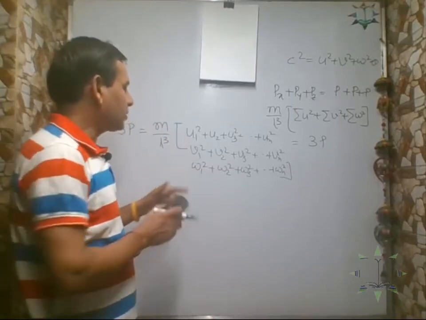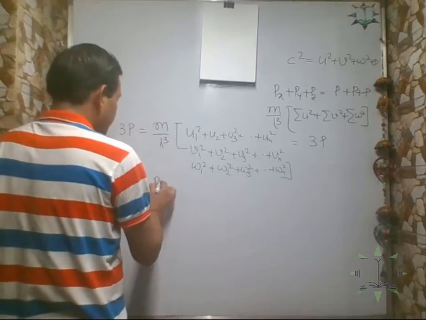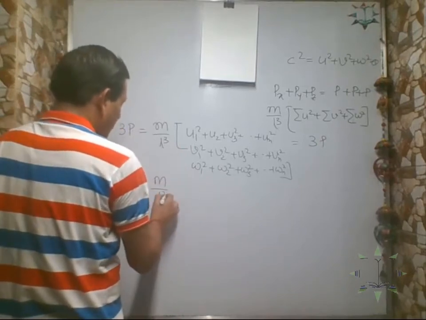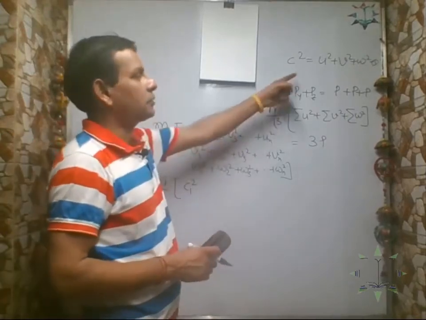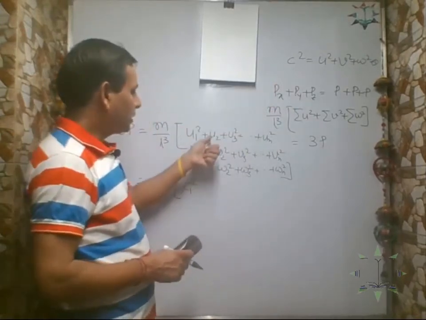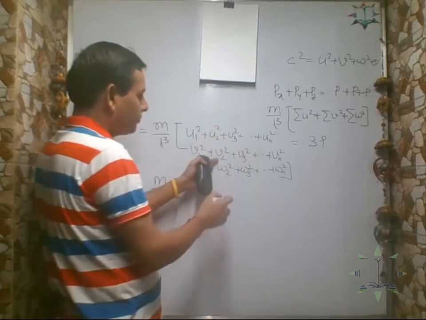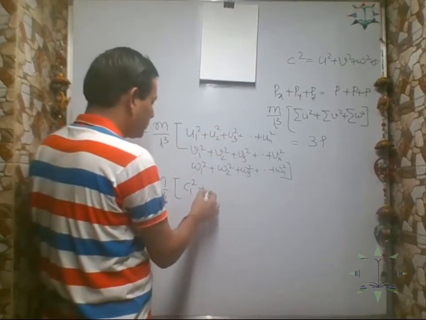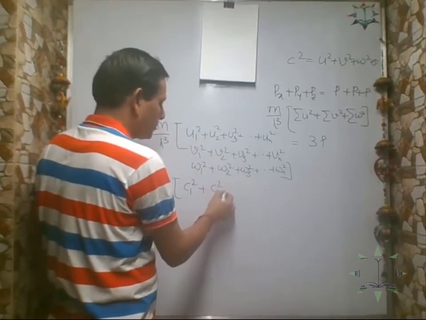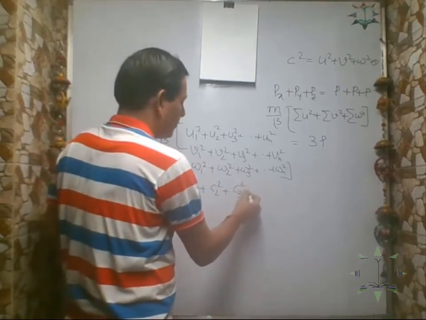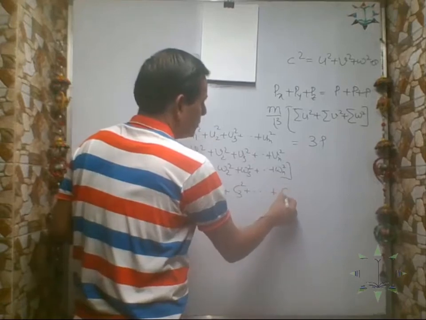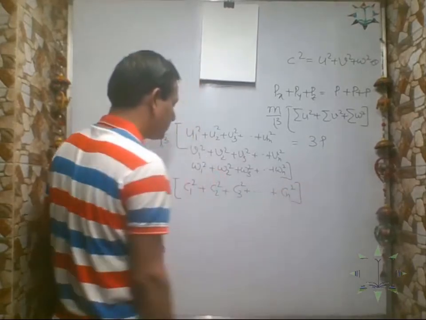If you add these three components, you will get C1 square, the velocity of the first molecule. Then U2 square, V2 square, W2 square will give C2 square, the second molecule's velocity. Similarly, C3 square, and so on, up to Cn square.